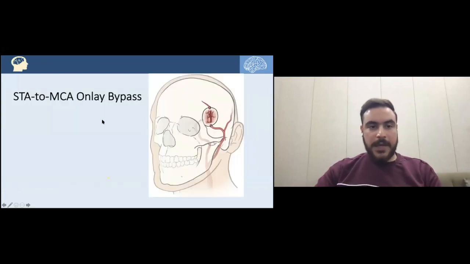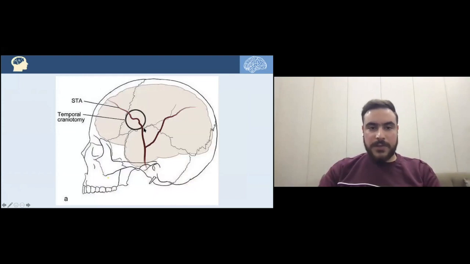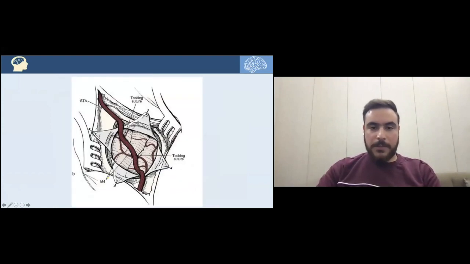Now we have another concept regarding the STA to MCA bypass, the "only" bypass, in which the difference here is that the superficial temporal artery, for instance the frontal branch here, is taken onto the surface of the brain, and then the anastomosis is made over there, and it exits the skull once more to the scalp. So here's the idea of the only bypass. We will discuss it. After harvesting the STA, put it on the surface of the brain, on the pia mater.